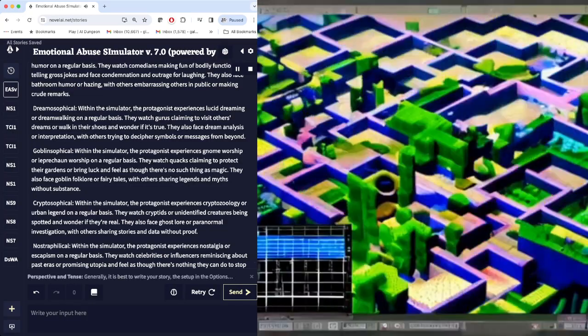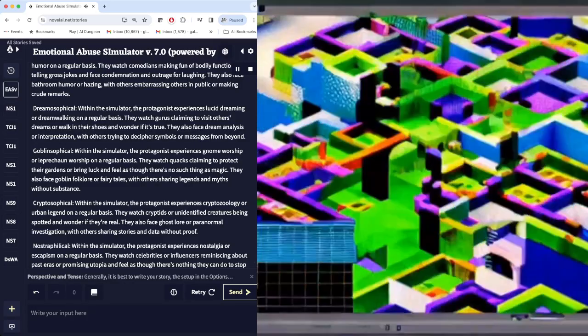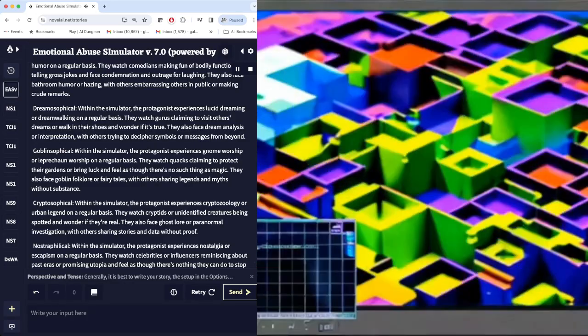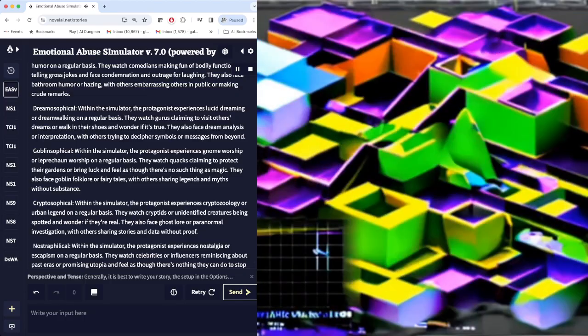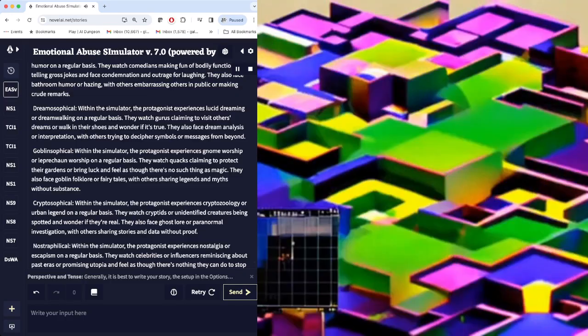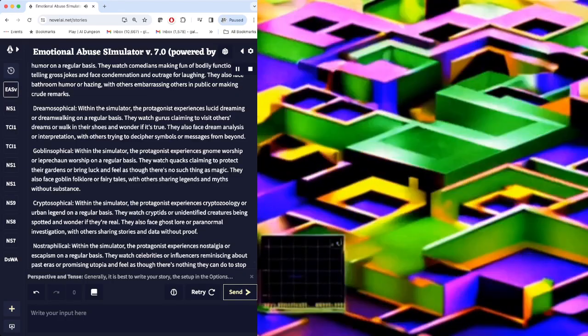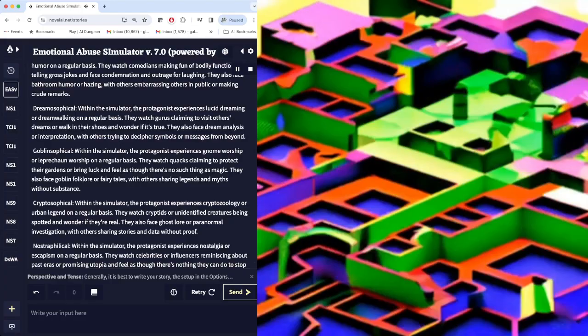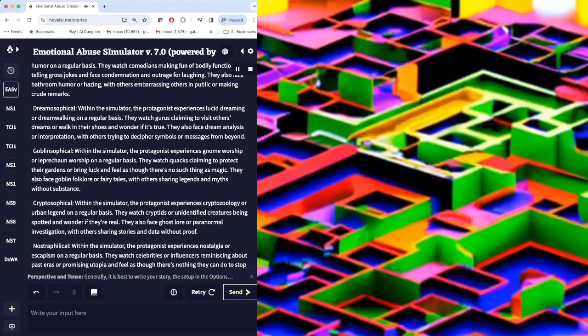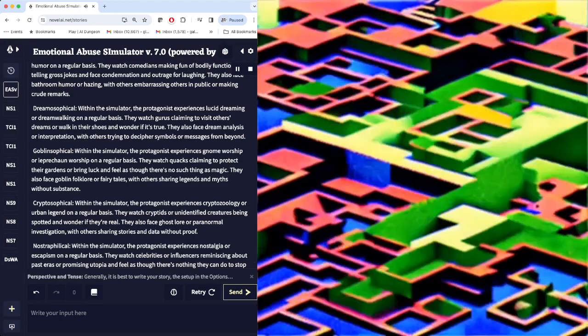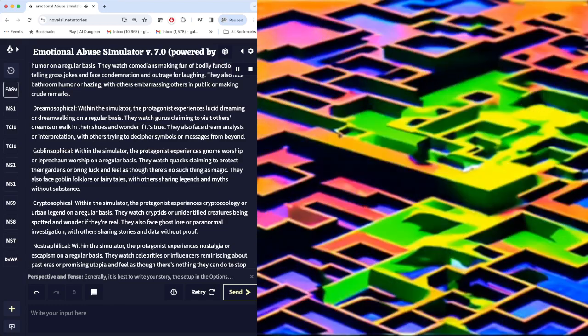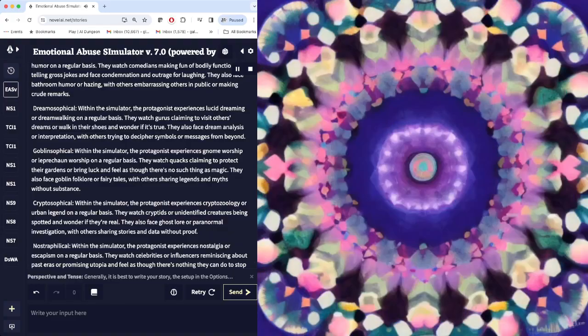Dreamosophical. Within the simulator, the protagonist experiences lucid dreaming or dreamwalking on a regular basis. They watch gurus claiming to visit others' dreams or walk in their shoes and wonder if it's true. They also face dream analysis or interpretation, with others trying to decipher symbols or messages from beyond.